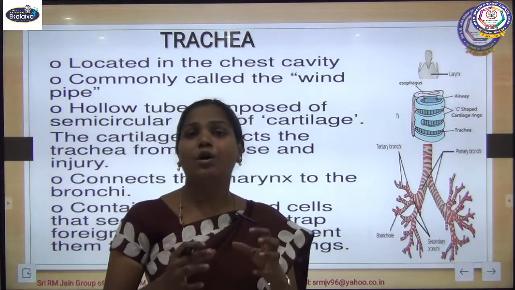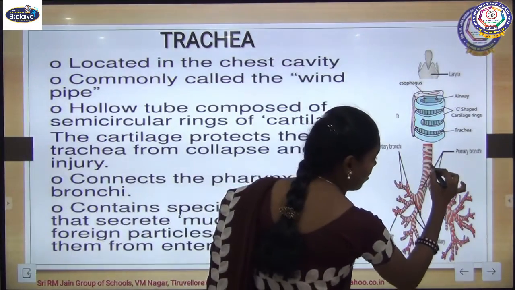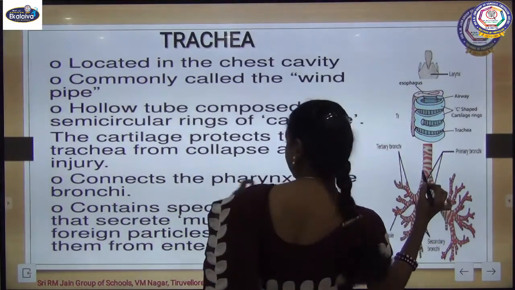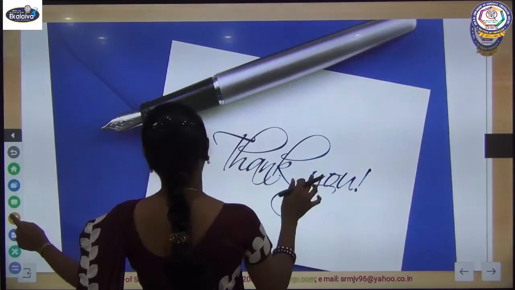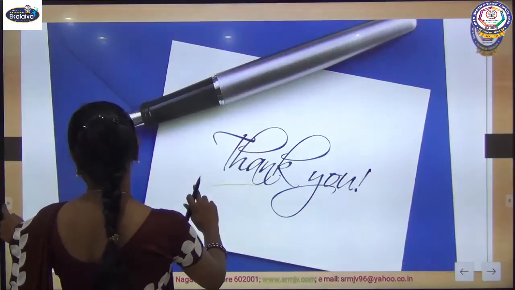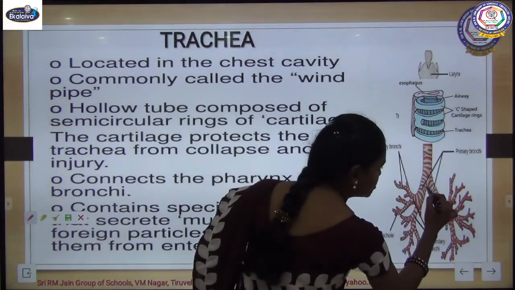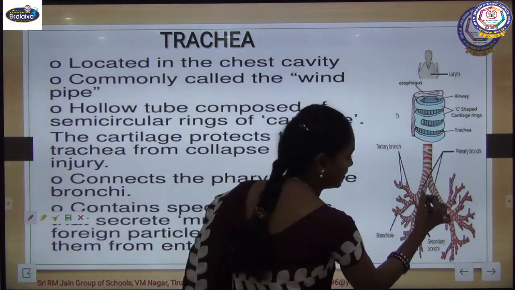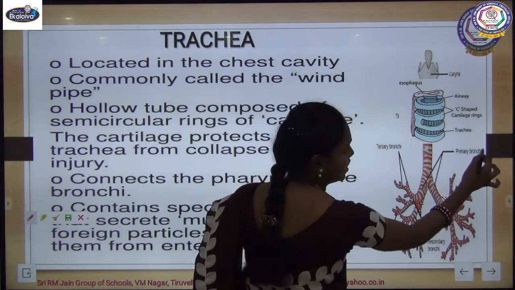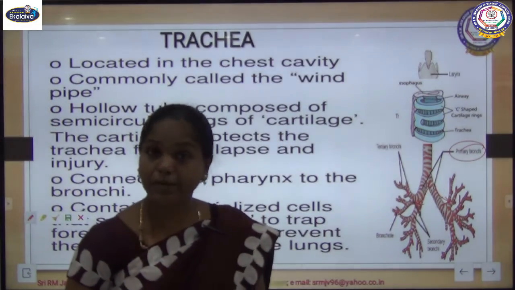Next, this tube is going to divide. See here, the trachea. On entering our thoracic cavity, it gets divided into two branches, which we call the primary bronchi.